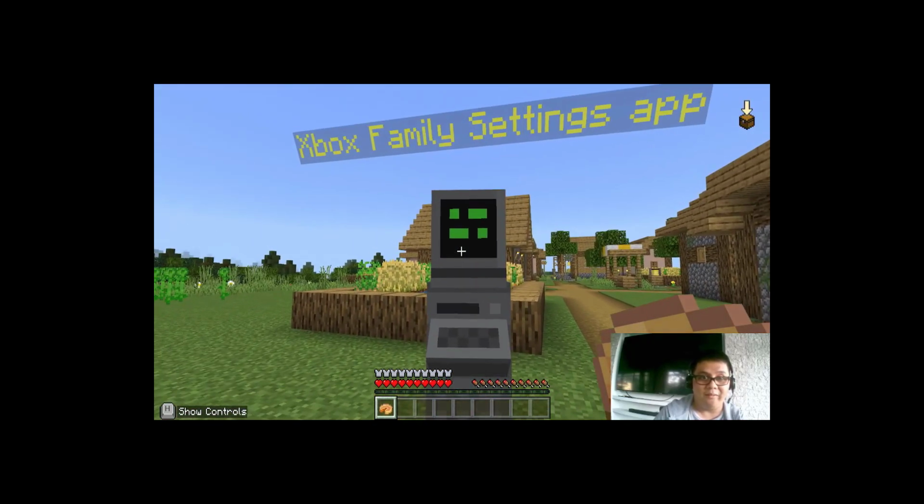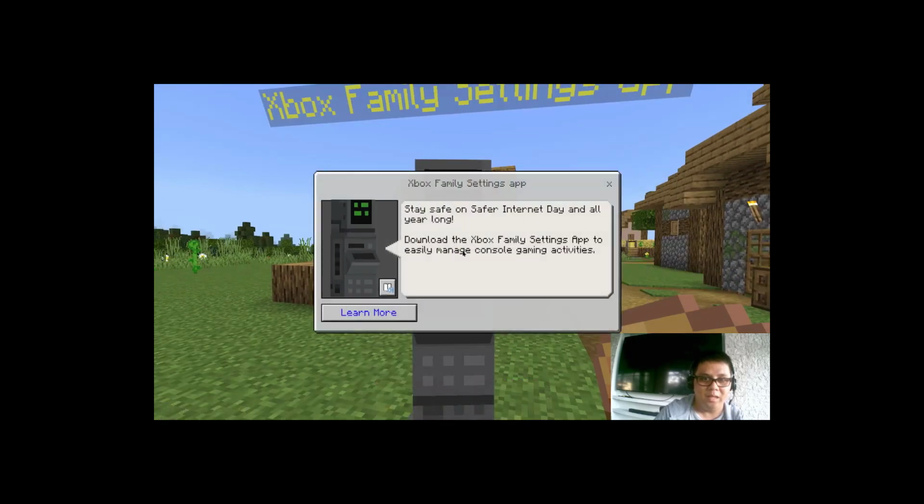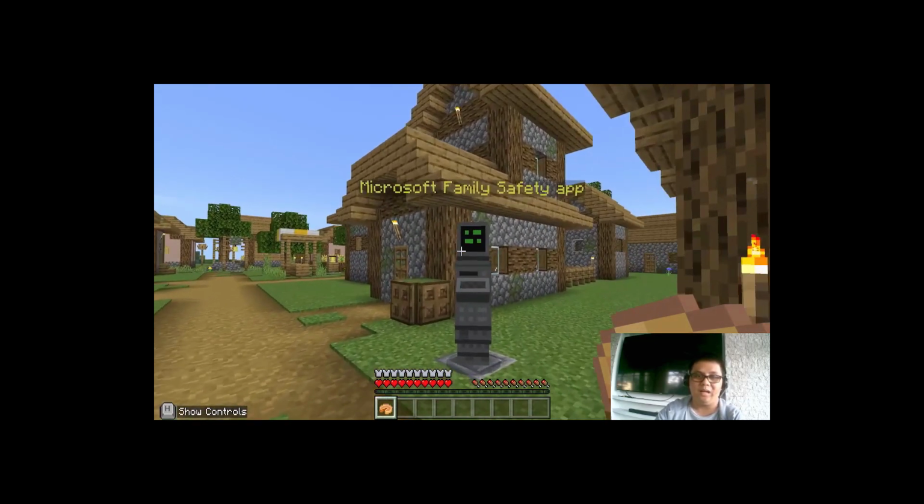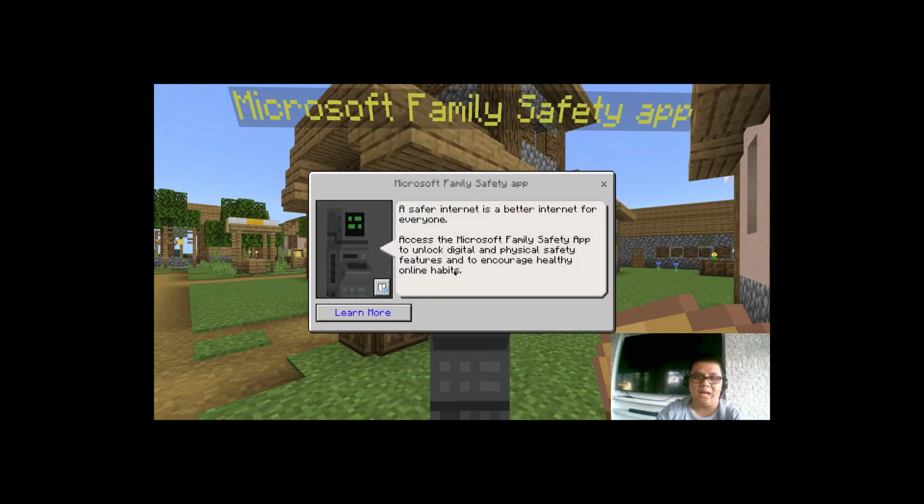Also, we have here the Xbox Family Settings app. If we want to learn more about how to be safe on the internet, we can click this, and it will open the browser and lead us to the site with information for the Xbox Family Settings app. As well as for the Microsoft Family Safety app, we can interact and learn more by clicking this button.